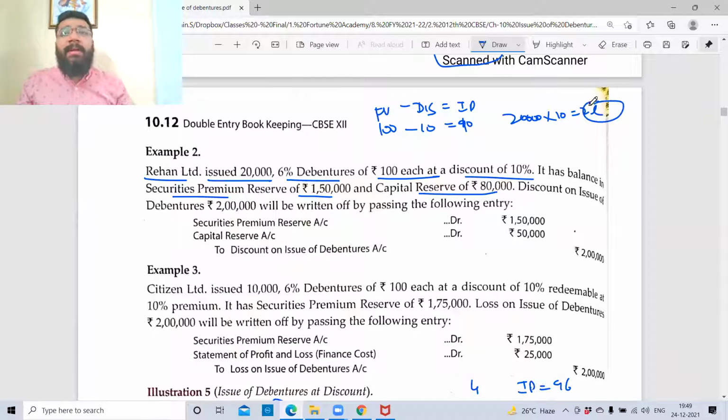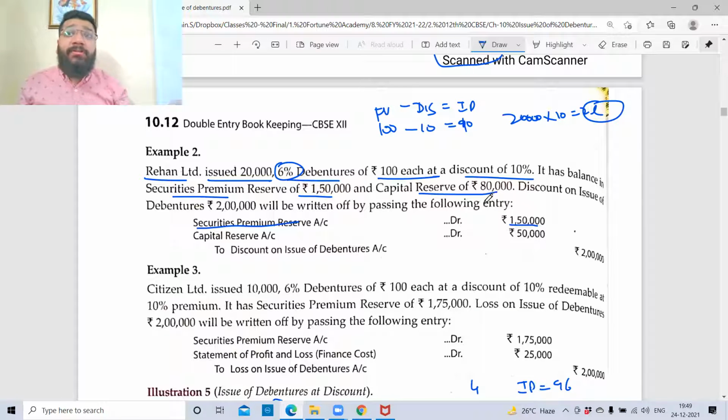So when I recorded this debenture, the entry would have been passed as debenture allotment account debit, discount on issue of debentures account debit to 9% or 10% or 6% debenture. The discount would have got created. Now what do I do with that? That we are going to learn. So what is the first adjustment you will do? You will adjust this 2 lakh rupees against SPR. Do you have SPR? Yes. So I'm adjusting first 1.5 lakh.